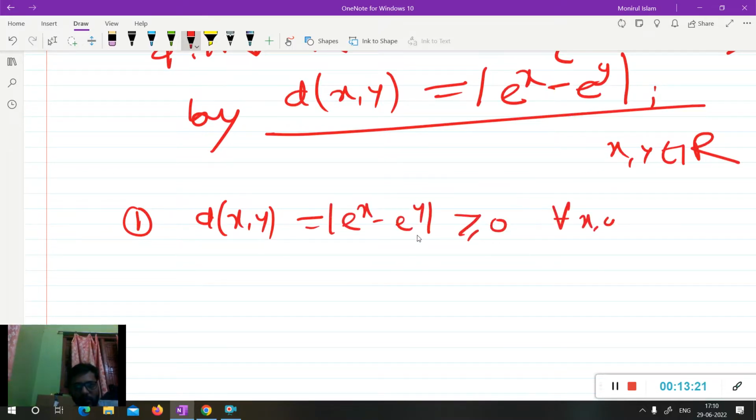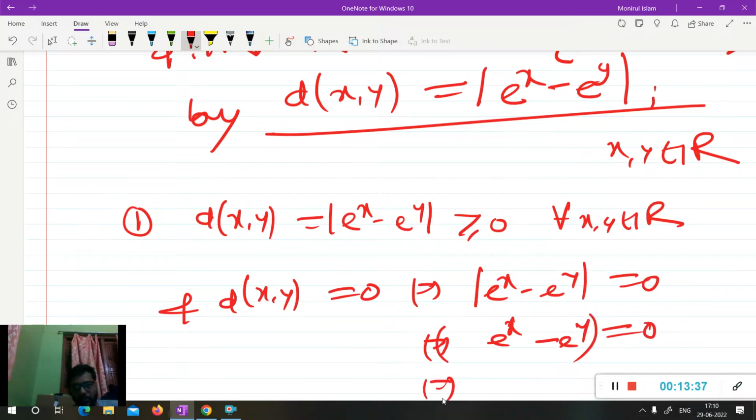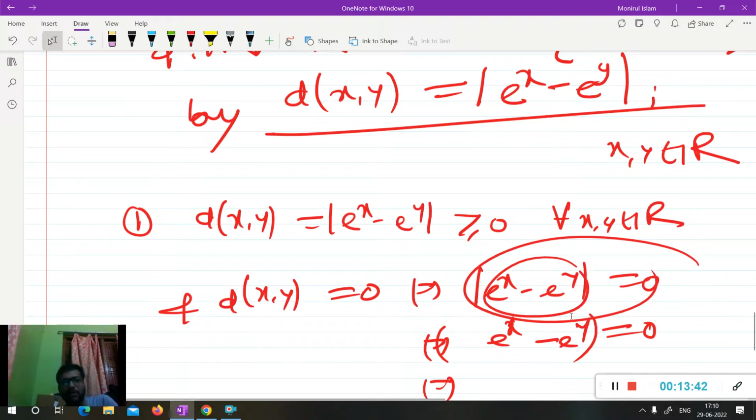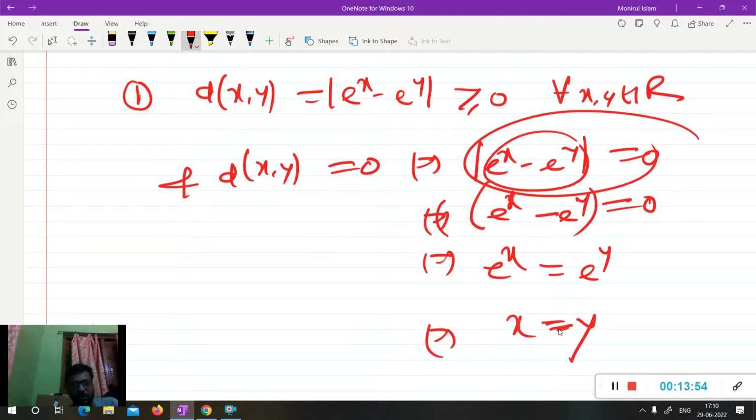Okay, for x, y belongs to R, if d(x,y) equal to 0, this gives e to the power x minus e to the power y will be 0, and the mod of e to the power x minus e to the power y will be 0. Mod of a real number being 0 means the real number is itself 0. So e to the power x minus e to the power y will be 0, so this gives e to the power x equal to e to the power y. Now e to the power x equal to e to the power y gives x equal to y.